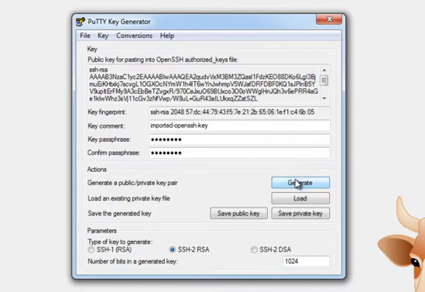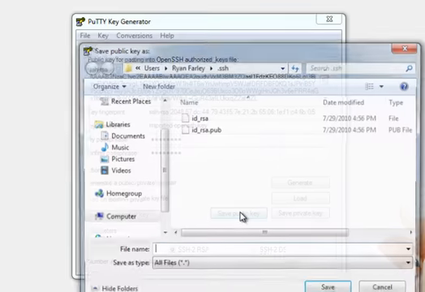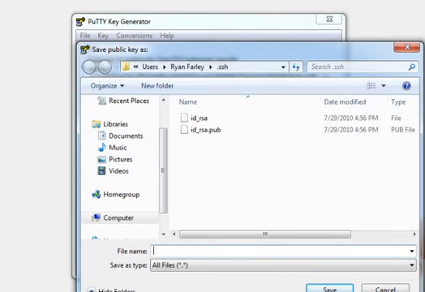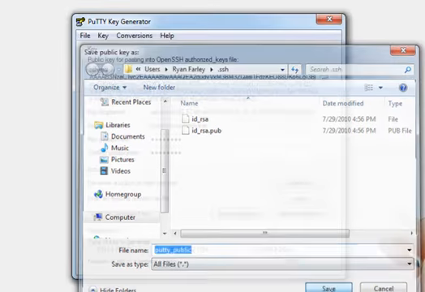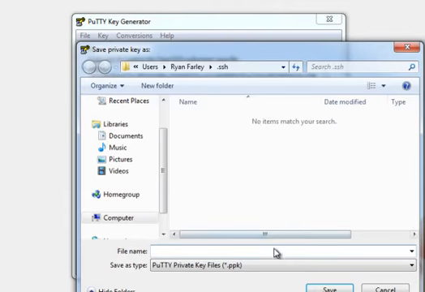And now I'm going to click Save Public Key, and I'll call this PuTTY Public. And then I'll save the private part of that, and I'll call this PuTTY Private. You'll notice that it's creating a PuTTY private key file, a PPK.